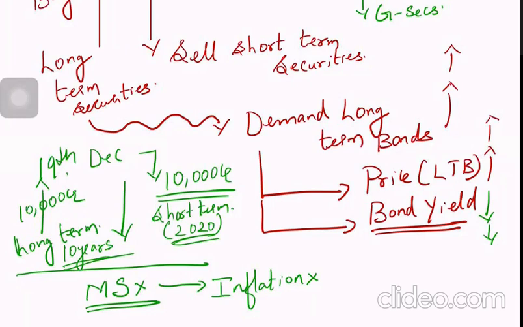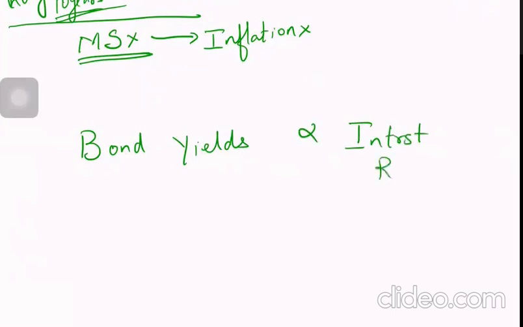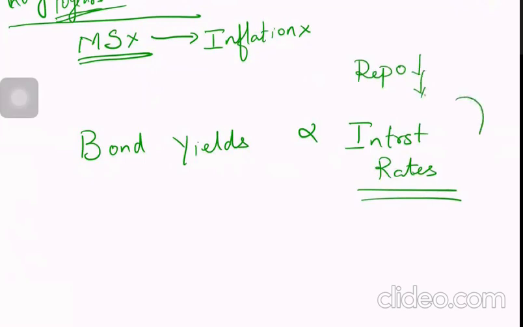The other day I discussed this bond price. So why do they want to do this? Bond yields and interest rates in the economy are linked. Now, in spite of RBI reducing repo rates, the Monetary Policy Committee, interest rates in the economy were not reducing. This is what we discussed. That means, in spite of that, there was no monetary transmission happening. So since monetary transmission was not happening, something had to be done.